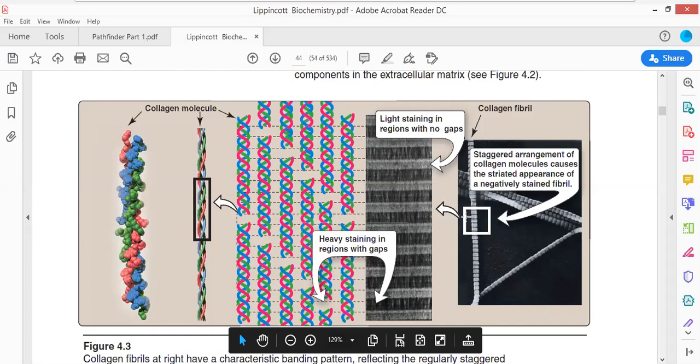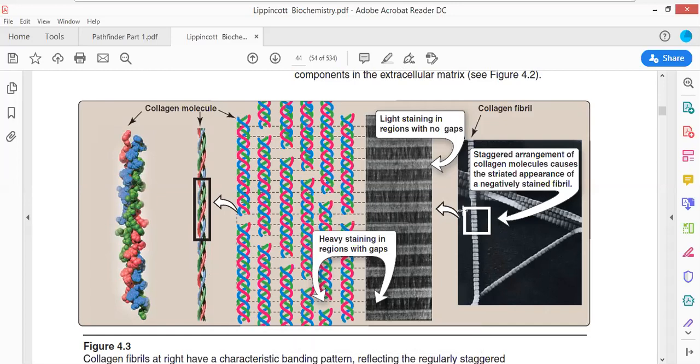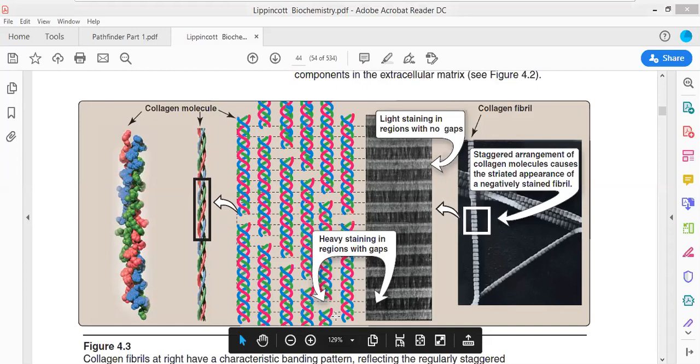Striated means that there are regions of dark banding and regions of light banding, which clearly indicates that there are regions in which there is no gap and regions where a gap is present. So on the basis of the presence or absence of the gap, we can get the different striations over the collagen molecule.